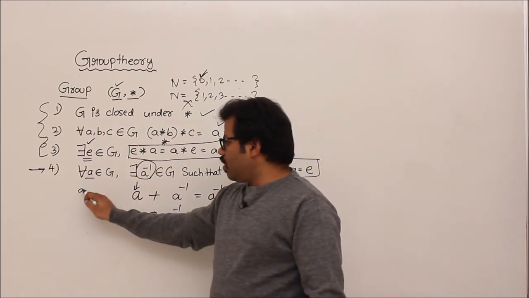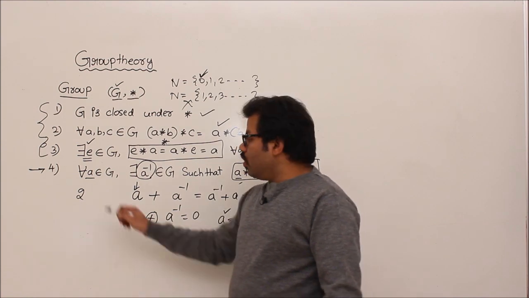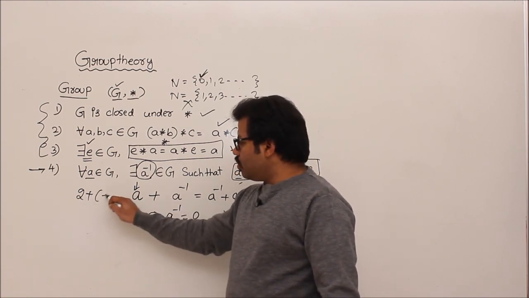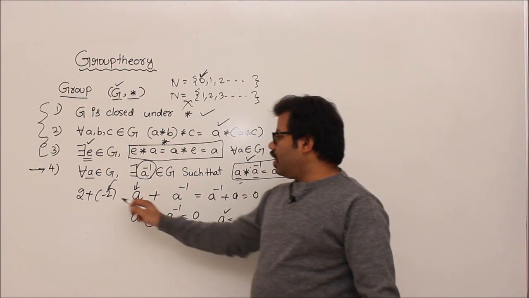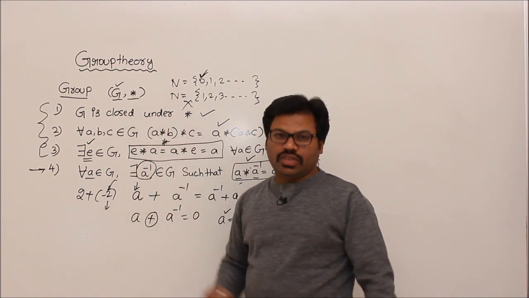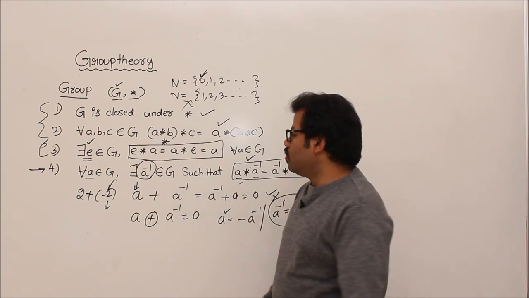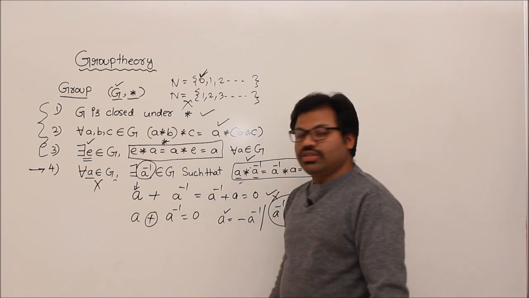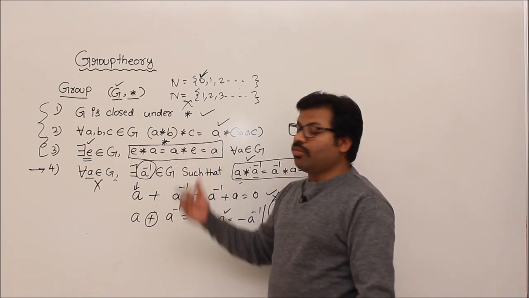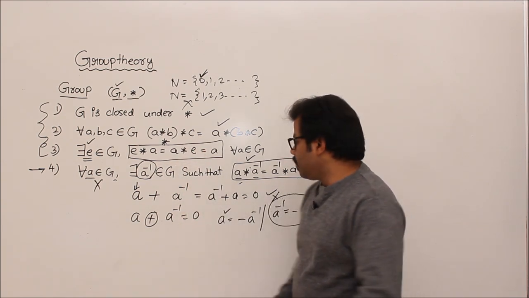So it's easy to see now with 2. For 2 plus dash is 0, minus 2, correct? So yes, there is an element which satisfies this condition, but it is minus 2, which does not belong to our set. It should belong to our set. So that's why this condition is violated. So natural numbers don't form a group with respect to plus. Remember it.